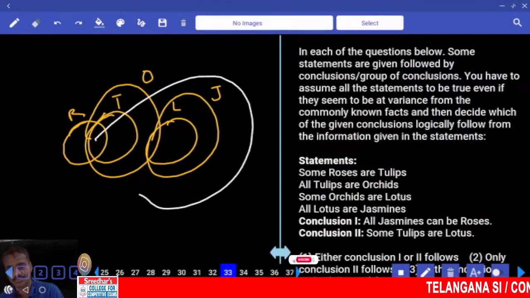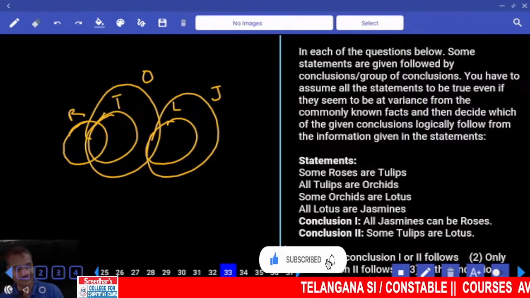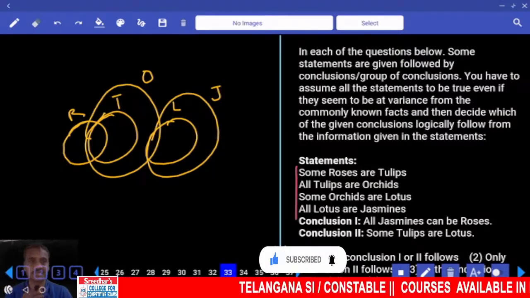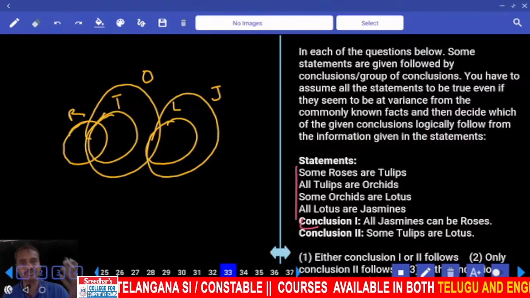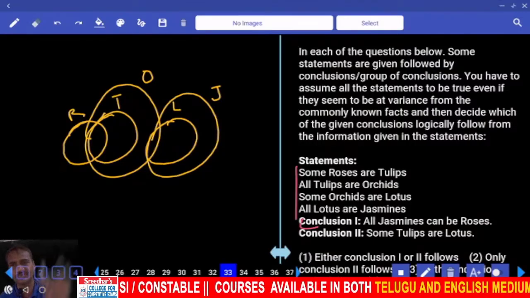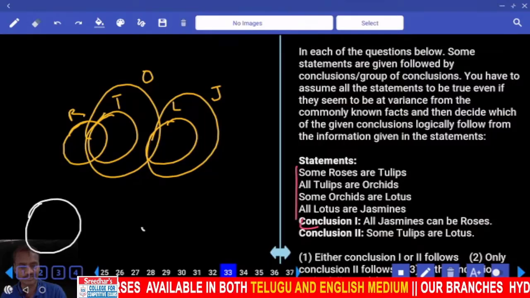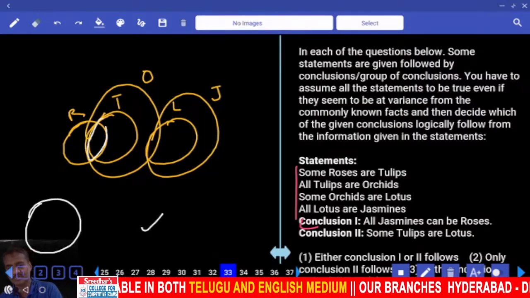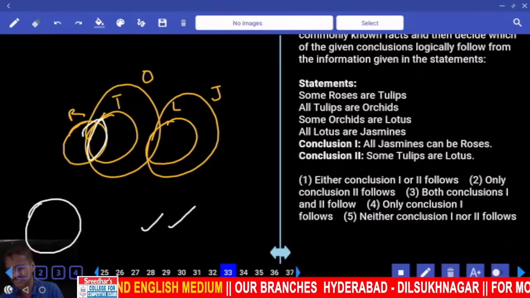Yes, it can be drawn, all jasmine can be roses. And at the same time, if you observe here, all the statements are what? All the statements are affirmative. Any affirmative conclusion is possible in this. Any possibility will always be true with the help of a universal diagram. Then second, some tulips are roses. Now tulip and rose, there is an intersection between these two. That is definitely choice 3 for 33.